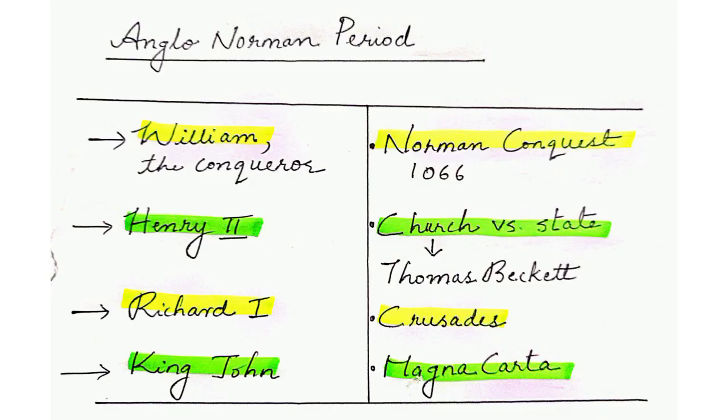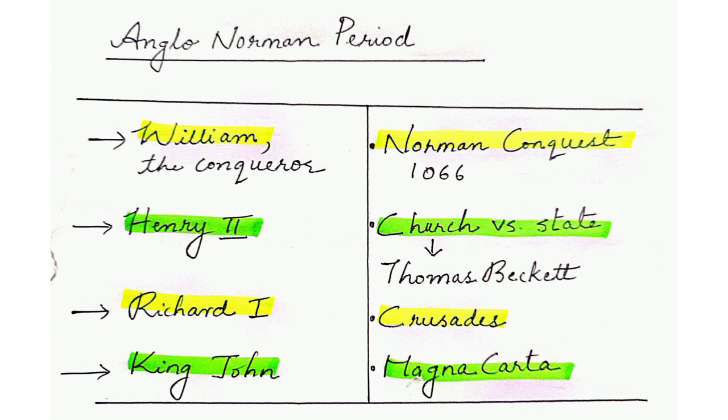Hello everyone. In today's video, we will discuss the age of Chaucer. But before moving into Chaucer's period, I would like to mention a few points about the previous period, the Anglo-Norman period. So we know the Anglo-Norman period had begun with the Norman conquest, when William the Conqueror of Normandy conquered England. That is from where the Middle English period or the Anglo-Norman period begins.